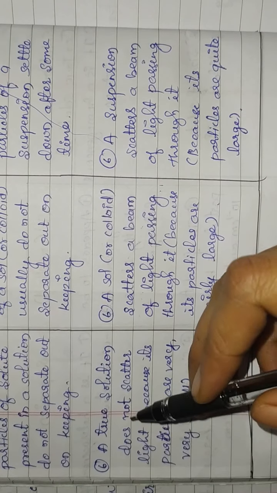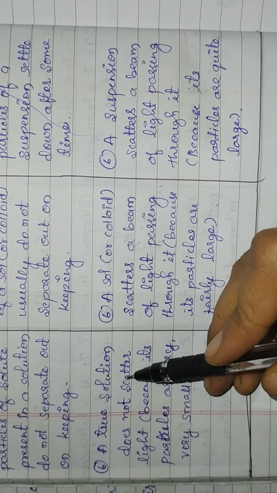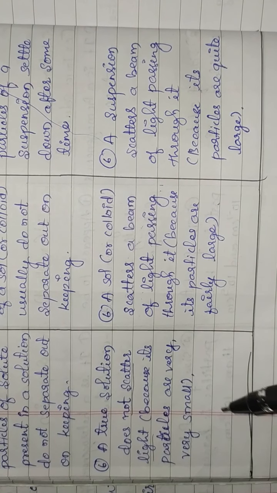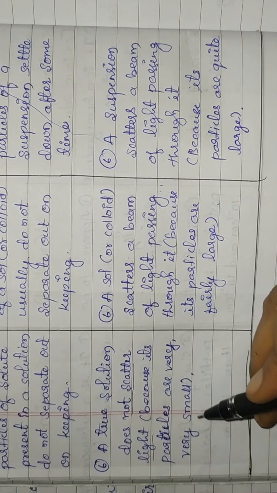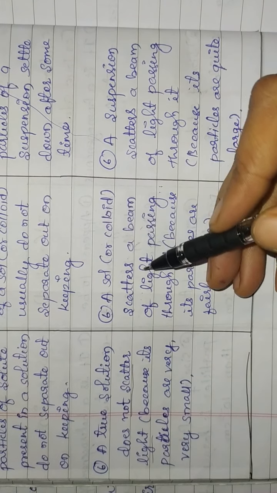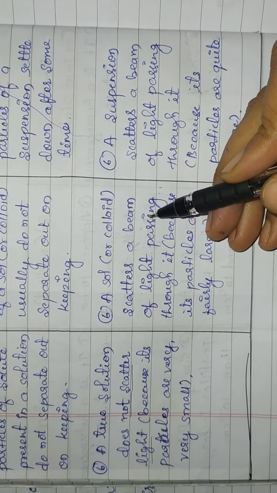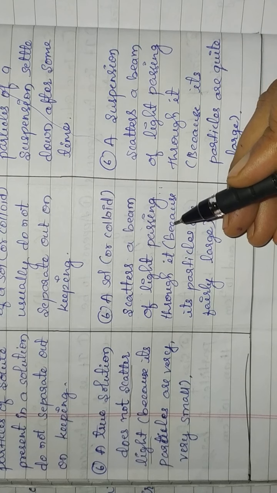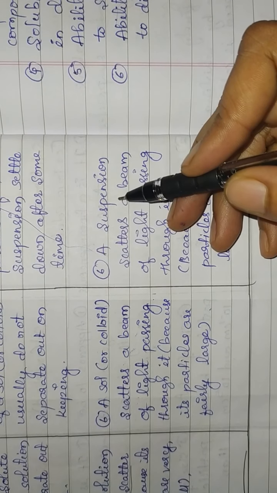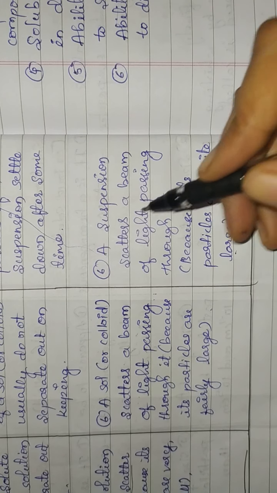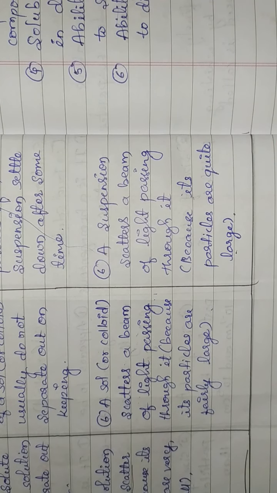Last difference is that solutions do not scatter the light, they do not show Tyndall effect, because the size of their particles is very small, so they are not capable of scattering the beam of light. But in case of colloidal solution, the size of the particles is large enough to cause the Tyndall effect. They can scatter the beam of light passing through it. Also in case of suspension, the size of the particle is quite large and they are capable of scattering the beam of light passing through the suspension.